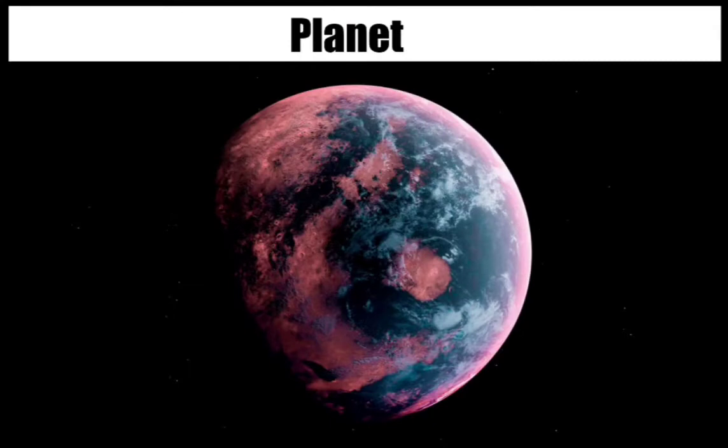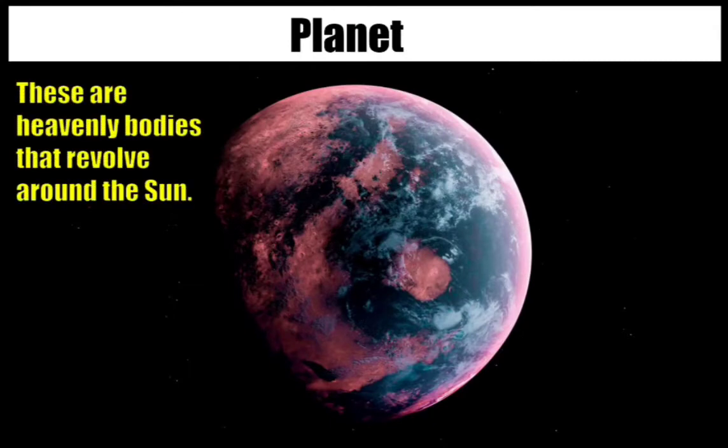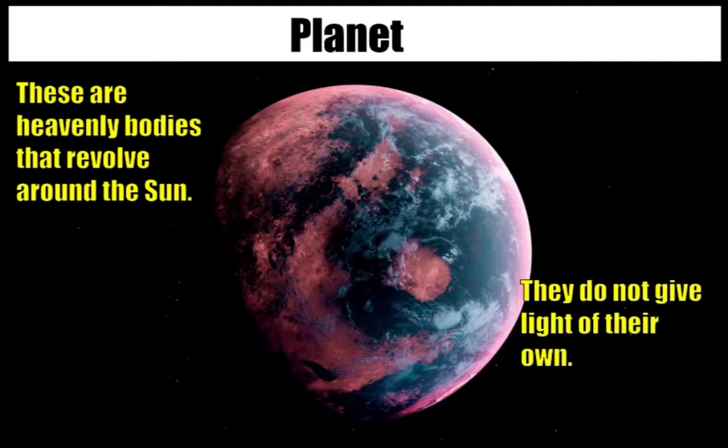Now, another celestial body present in our nearby space is the planet. Planets are heavenly bodies that revolve around the sun. How they revolve we will discuss in the coming slides. Planets don't have their own light, so they reflect the light of the sun around which they are moving. This is the special thing about planets.